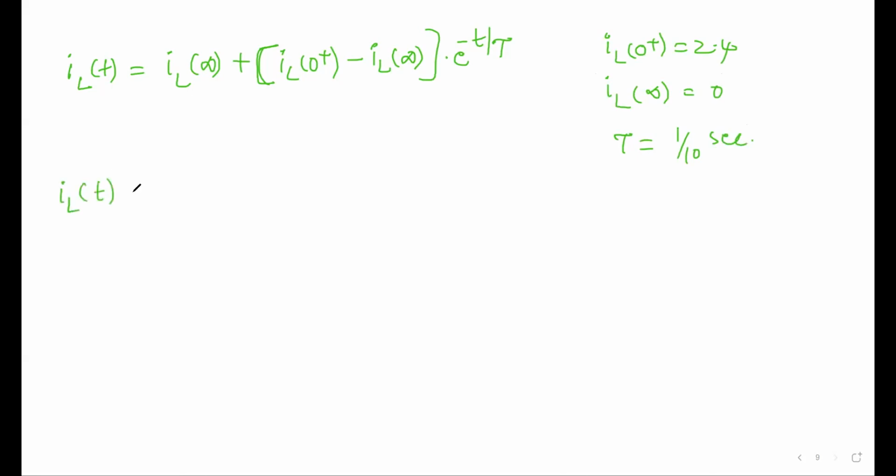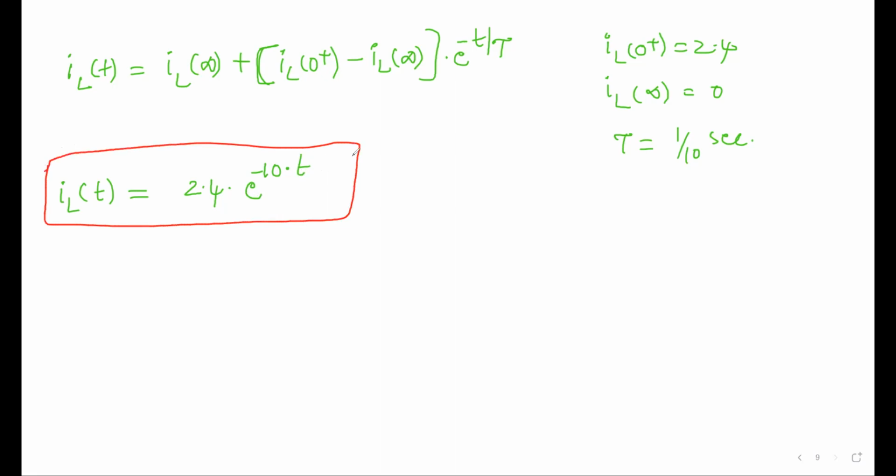IL of infinity is 0. IL of 0 plus is 2.4. That means 2.4 into e power minus t by tau. Tau is 1 by 10, so you will get 10t. You will get 2.4 into e power minus 10t. So this is what IL of t is.